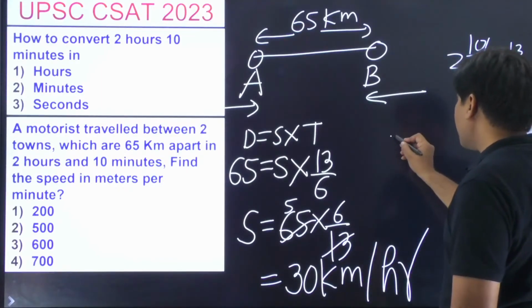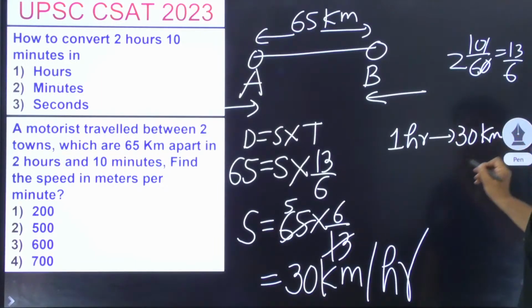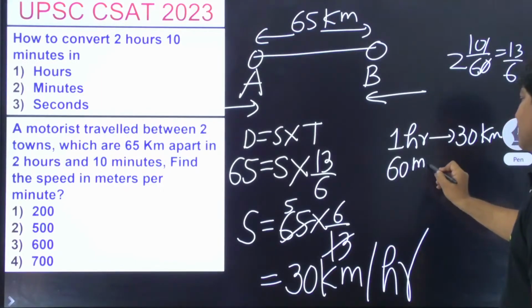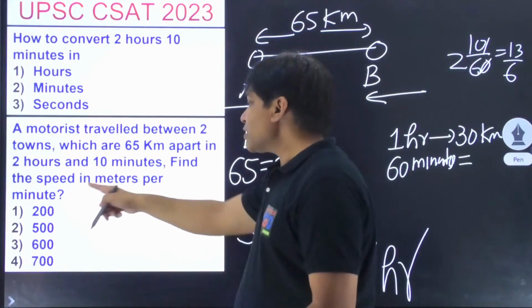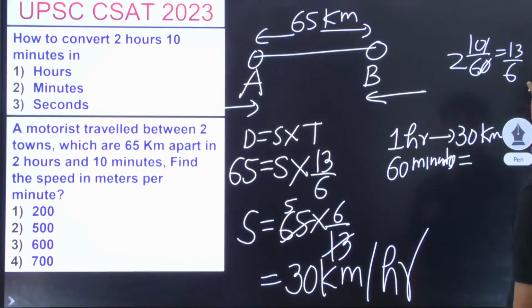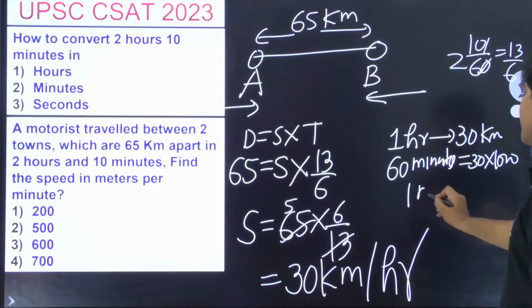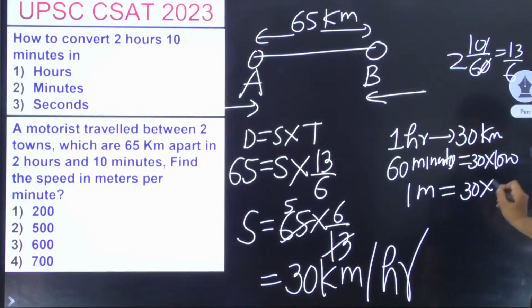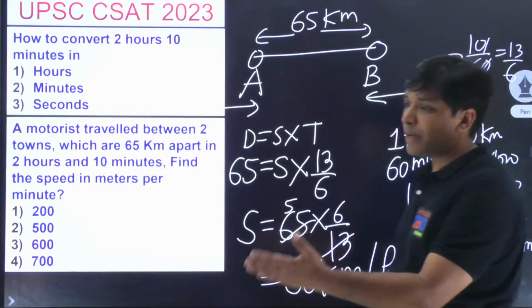So in 1 hour, somebody goes 30 kilometers. What does that mean? How much did he go in 60 minutes? That's what is being asked: speed in meters per minute. So 30 into 1000, these many meters in 60 minutes. So what will the speed be in 1 minute? 30 into 1000 divided by 60, if you simplify it, 500 meters per minute.